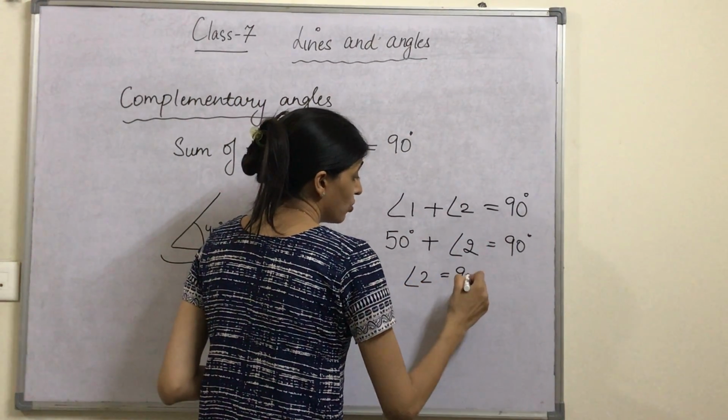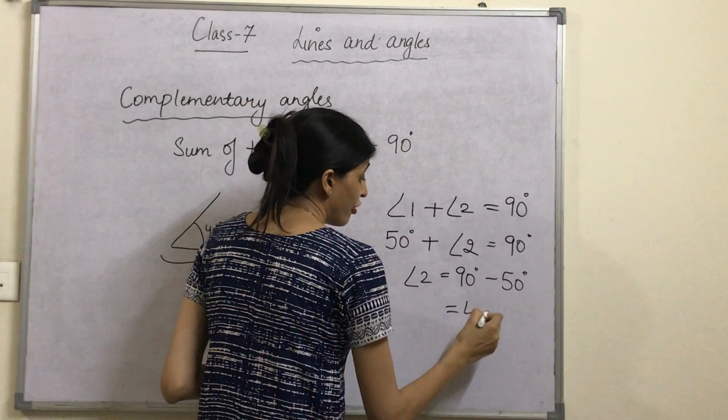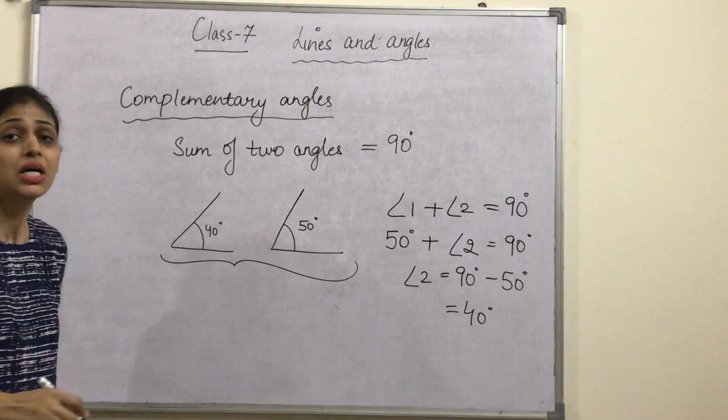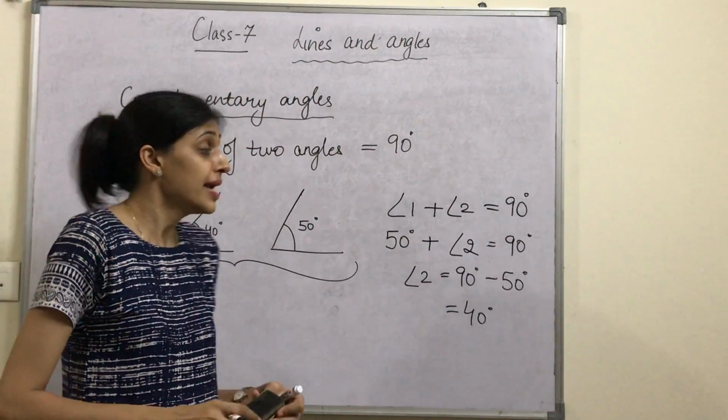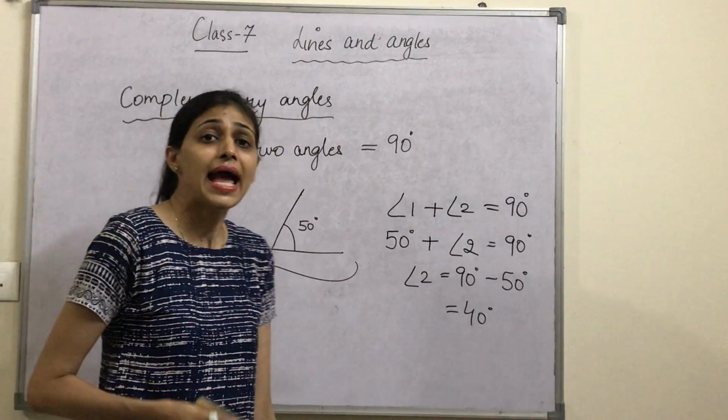Angle 2 is equal to 90 degree minus 50 degree, which is equal to 40 degree. So we can find out the other angle also. In this way you can solve sums based on complementary angles.